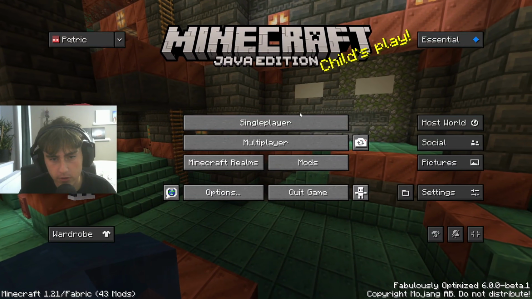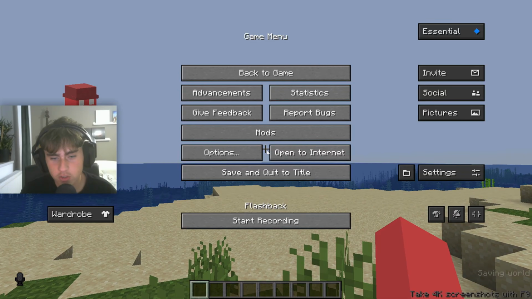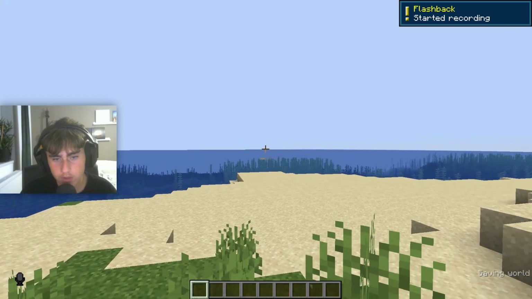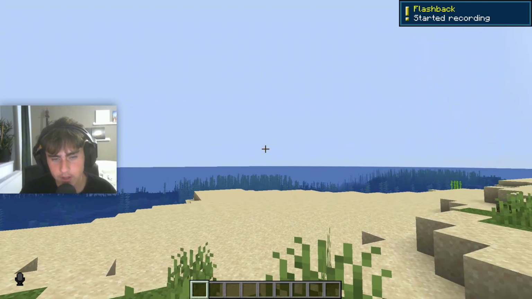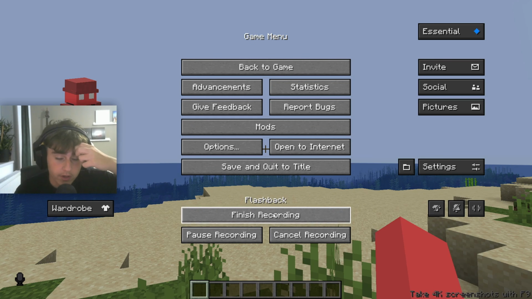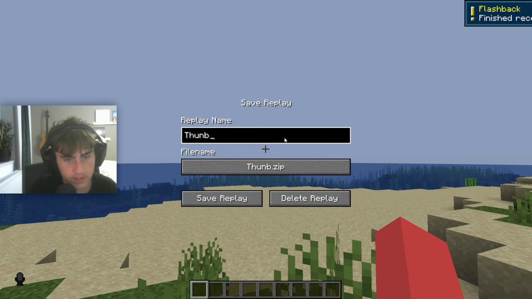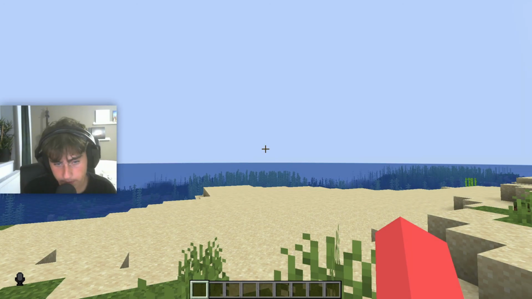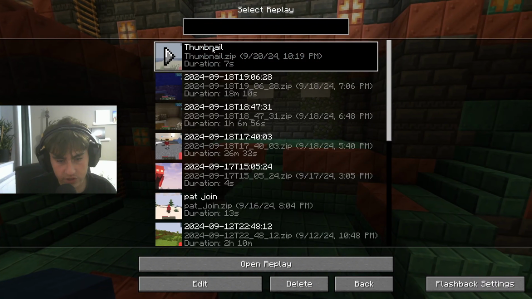Then once you've loaded in Minecraft, you can just create a new world. Literally all you have to do is press start recording, do whatever you want to do in the video. So I'm just gonna punch my fist a little bit and jump maybe, and then when you're done, just press finish recording, and you can just name it whatever you want. I'm just gonna name it thumbnail. Save replay. Go over here to this Flashback icon and just open your replay.